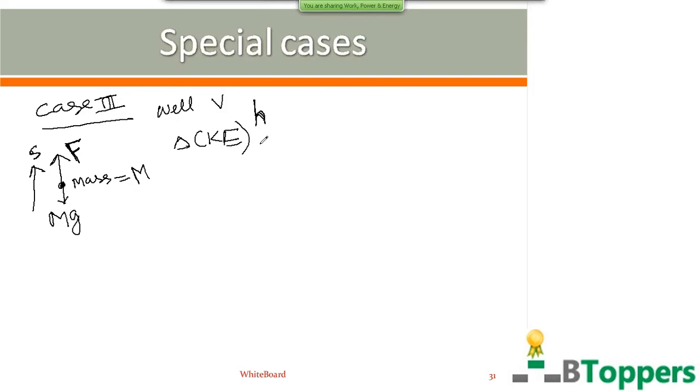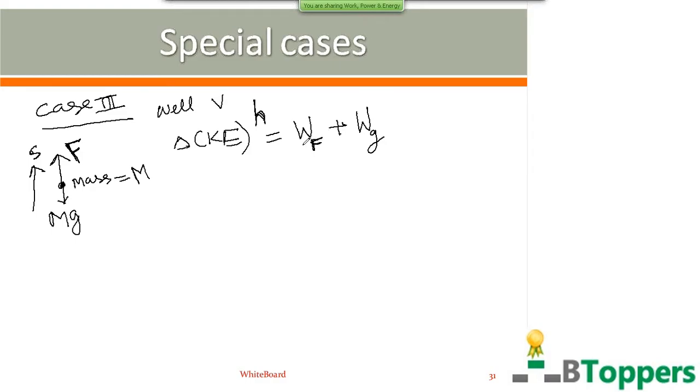According to the work energy theorem, the change in the kinetic energy is equal to the total work done by all the forces. That is equal to the work done by the lifting force applied on the mass m plus the work done by the gravitational force. Wg represents the work done by the gravitational force.